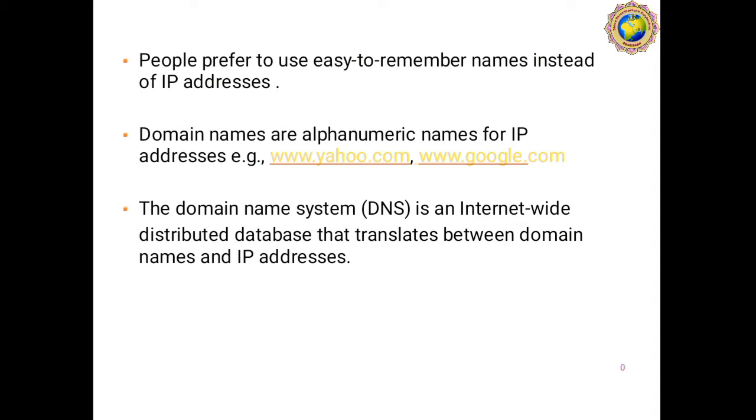Examples of domain names are www.yahoo.com and, second, www.google.com. www.yahoo.com and www.google.com are nothing but DNS, domain names, but here they are in alphanumeric form.